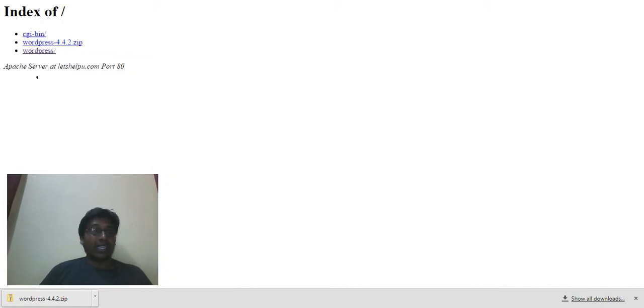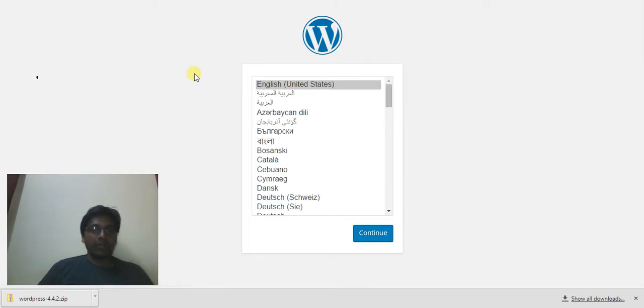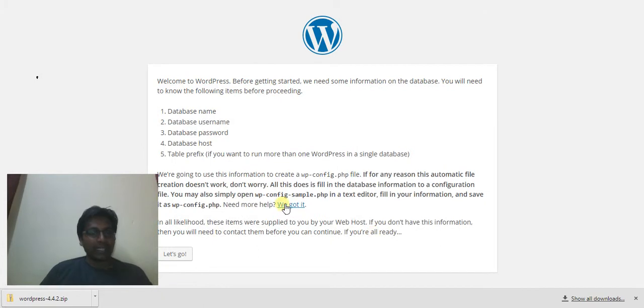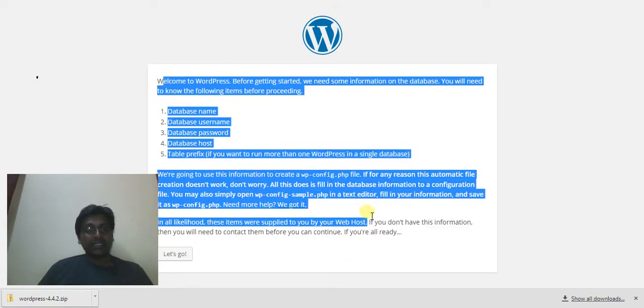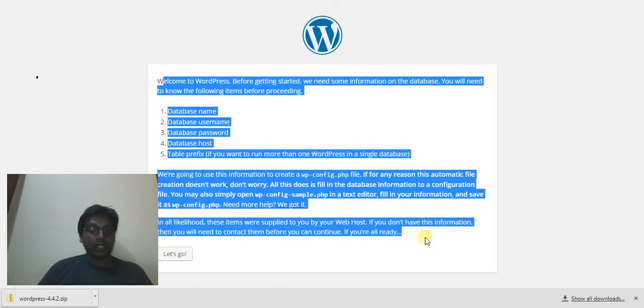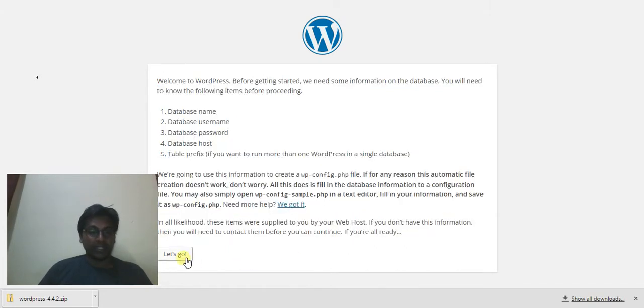Now you can see when I try to access letshelpyou.com, what happens? Oh, beautiful. The setup has already started. This is the beauty of content management systems. You don't need to worry about installing it. You don't need code, nothing. All you need to do is just select the language and continue. Now it is saying, hey, you need these details, get them ready. In the next page, we are going to ask for this. That's what it says. So let's go.